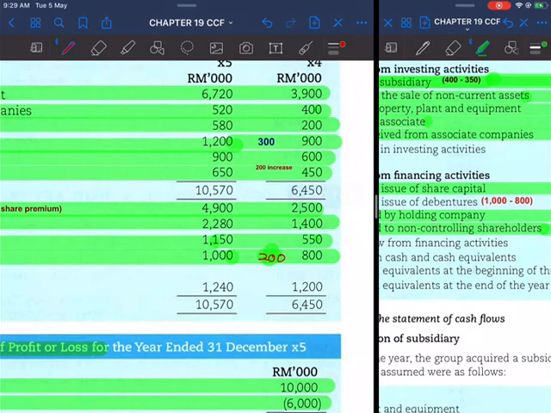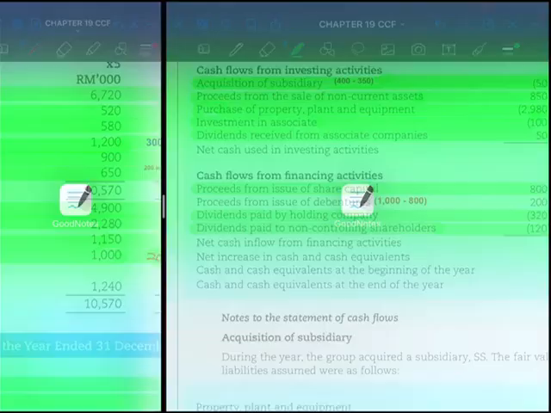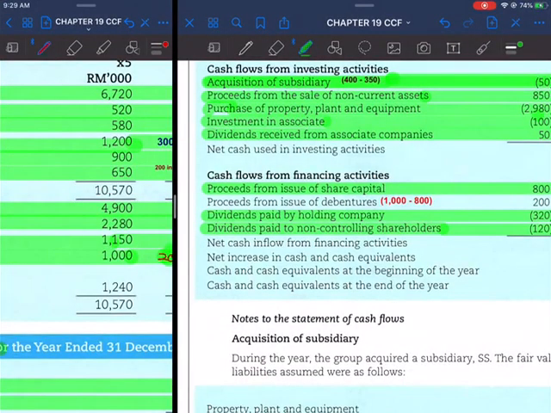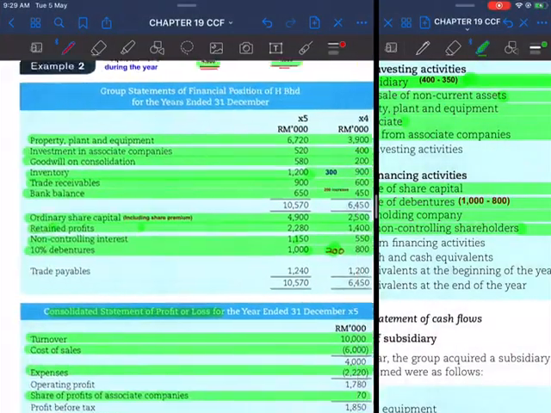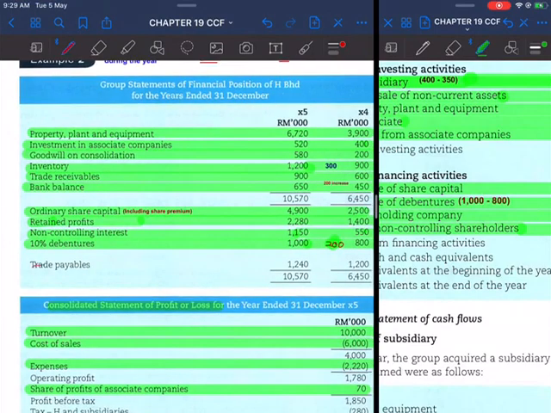So the increase in debenture could probably be because there is an issue of new debenture during the year for cash. So this amount of 200,000 cash could be entered in your consolidated cash flow as issue of debenture, which is 200,000. So settle with regard to debenture.